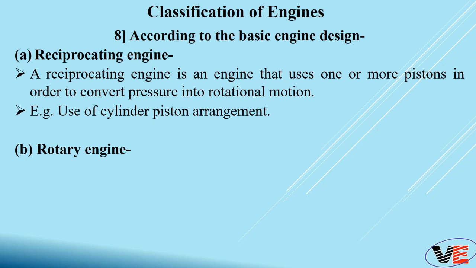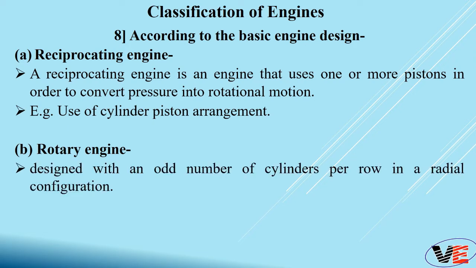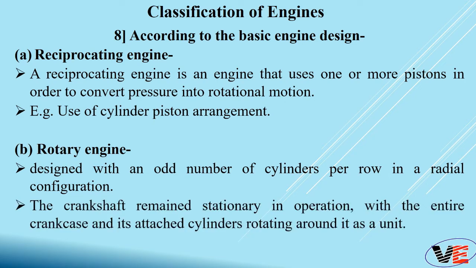Second, rotary engine. Generally a rotary engine is designed with an odd number of cylinders in a radial configuration. If you remember, in the 3rd year diploma in the industrial fluid power subject, we already saw this rotary engine in which the crankshaft remains stationary but the crankcase which is attached to the cylinders will rotate about the crankshaft. Then such a unit is called a rotary engine. An example is the use of a turbine in which the expansion of gases impacts on the turbine blade.